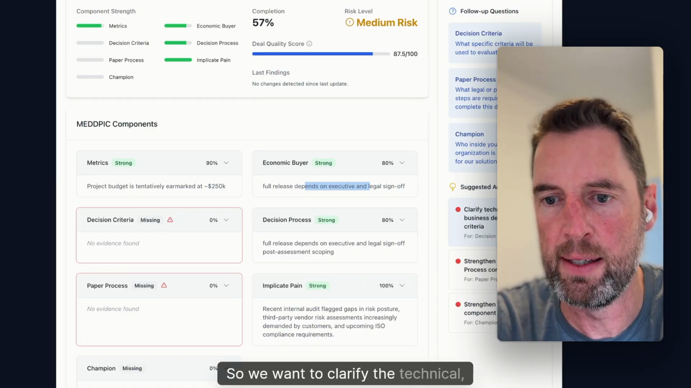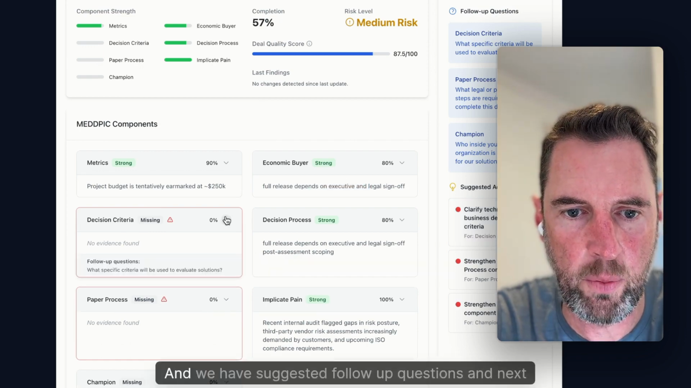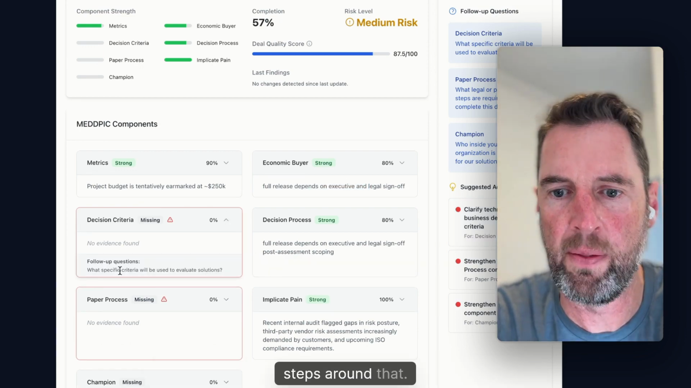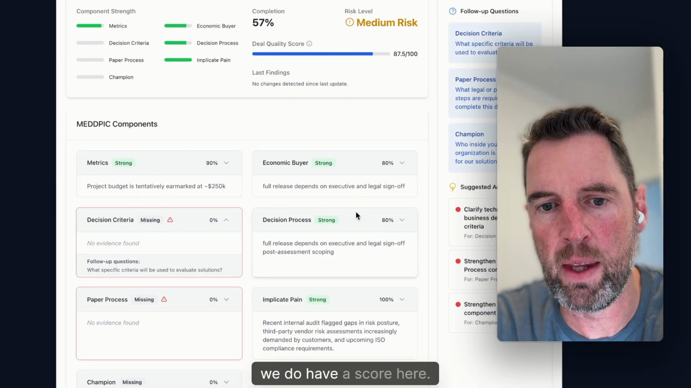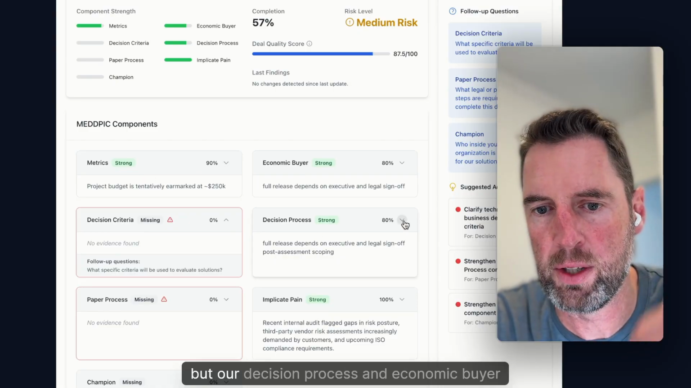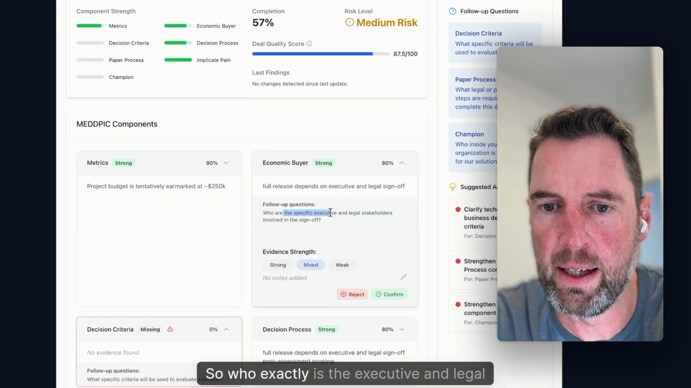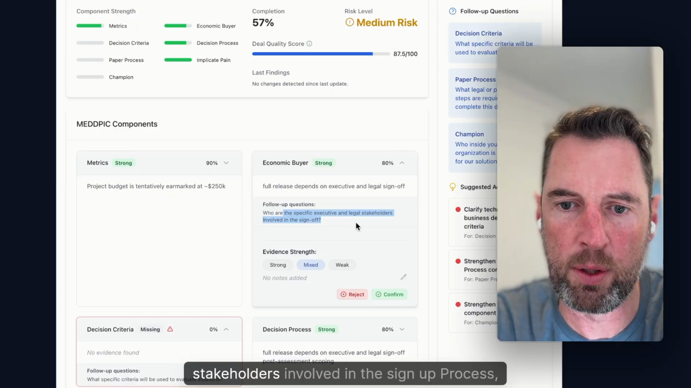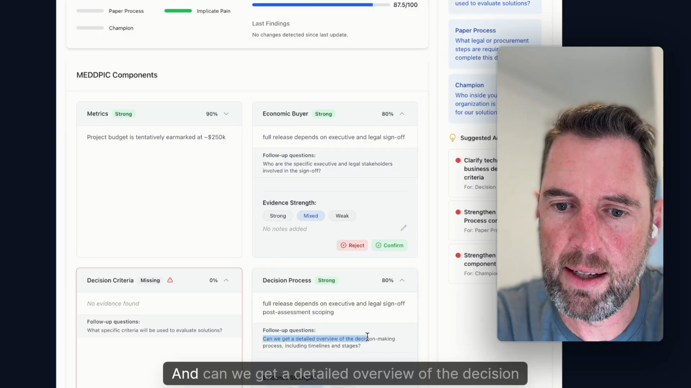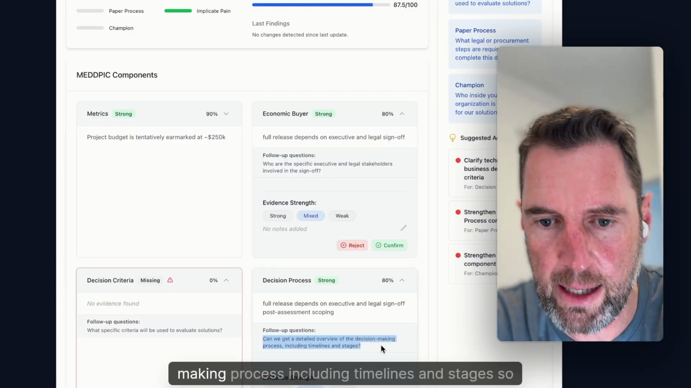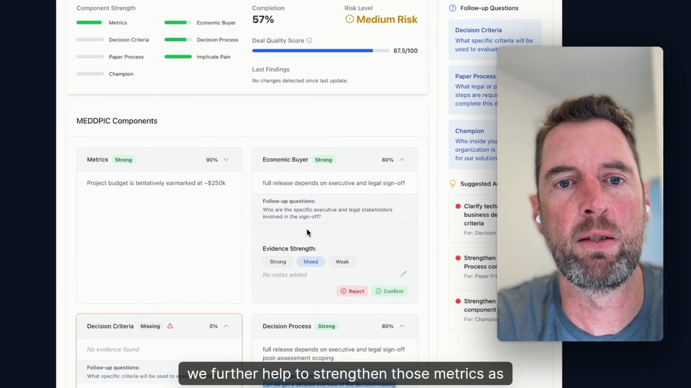So we want to clarify the technical and business decision criteria. So we can expand that out and we have suggested follow-up questions and next steps around that. But conversely, you can see even for the metrics that we did extract from those notes, we do have a score here. So we have strong metrics, but our decision process and economic buyer could do with further follow-up. So who exactly are the executive and legal stakeholders involved in the sign-off process, and can we get a detailed overview of the decision-making process, including timelines and stages? So we further help to strengthen those metrics as well.